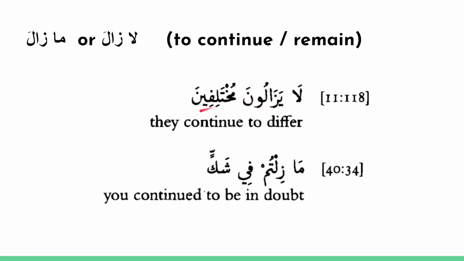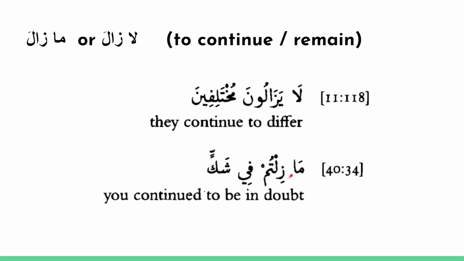And now how do we know it's they? It's because la yazaluna, this is the ending for present tense, plural, masculine. So la yazaluna, they continue to be. Mukhtalifina is the predicate of the sentence. They continue to be people who differ. La yazaluna mukhtalifina. And because the predicate is an ism here, we have to turn it into the mansub case. And so you can see it's mukhtalifina instead of mukhtalifuna.